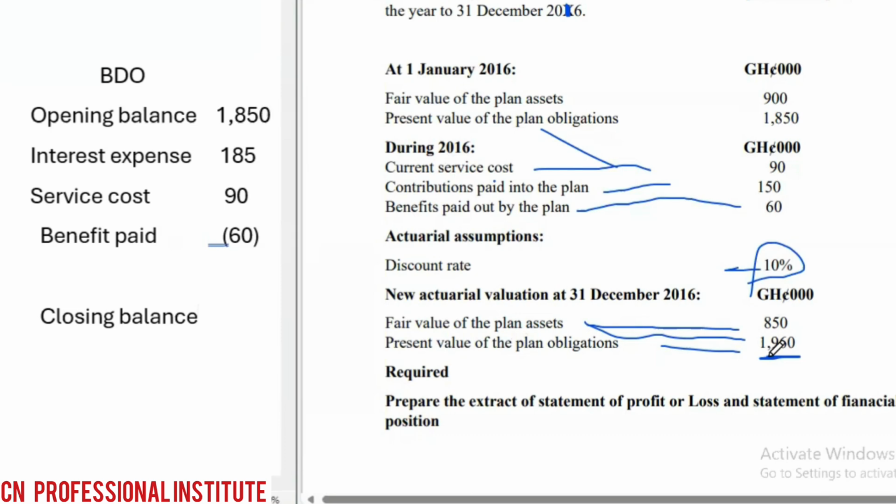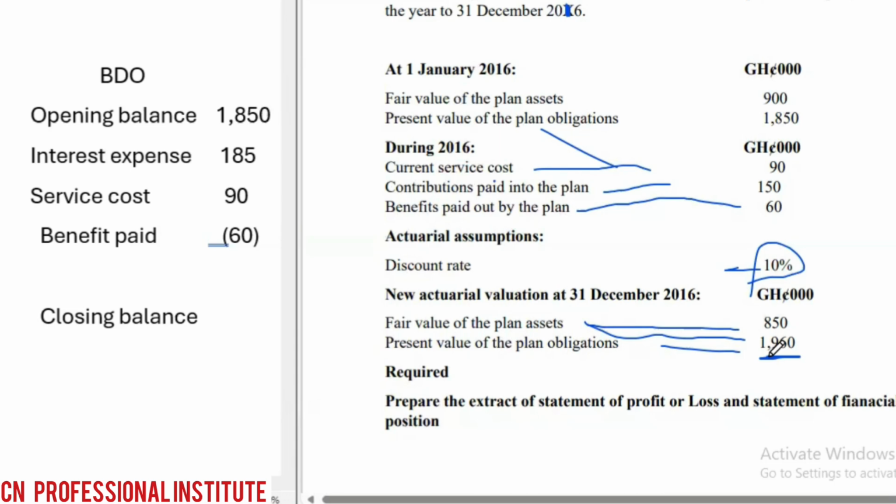So let's check something. Let's add and compare. The opening is 1,850 plus 185 plus 90 minus 60. Let me do the figures again. So we have 1,850 plus 185 plus 90, then minus 60. What do you have?